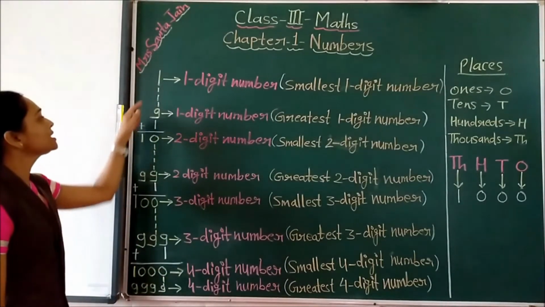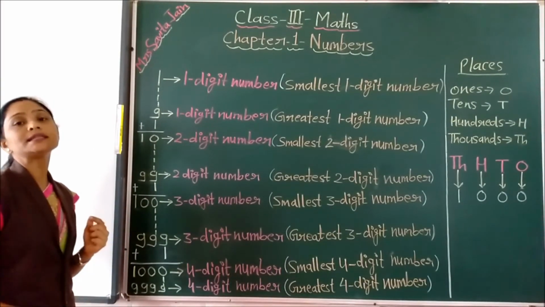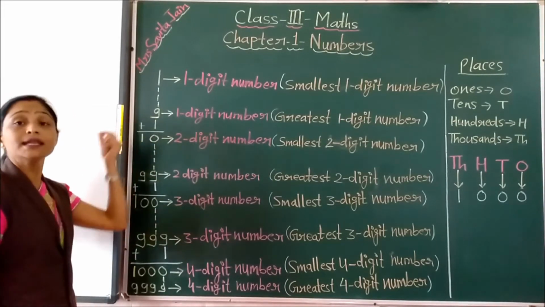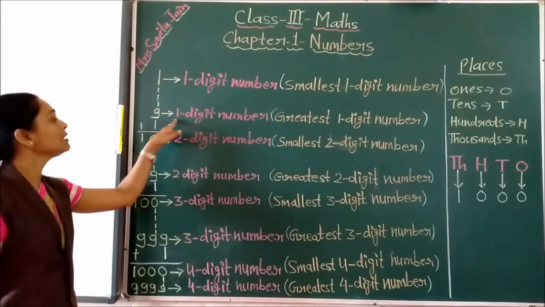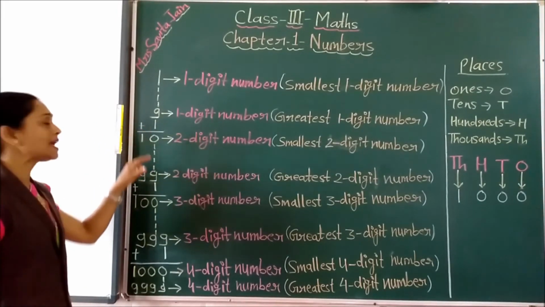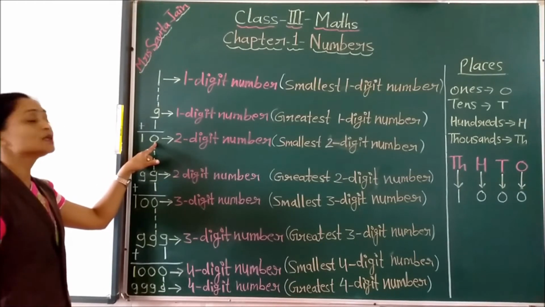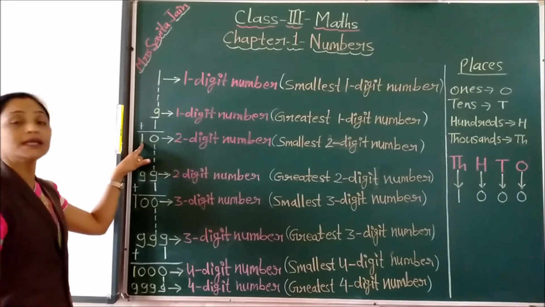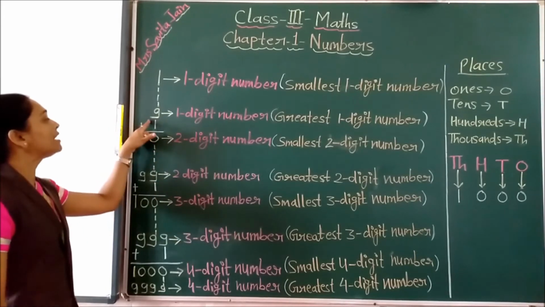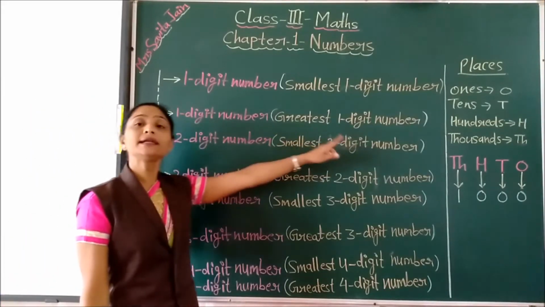Now see, if we add 1 in this and we continue adding 1, 1, 1, then we will get 2, 3, 4, 5, 6, 7, 8 and 9. Till 9 we are getting all 1-digit numbers. But as we add 1 to this 9, what are we getting? We are getting 10. And you can see here, this is a 2-digit number, 1 and 0. Here you can see 2 digits are there. So this is a 2-digit number. It means after 9 there is no 1-digit number. It means this 9 is the greatest 1-digit number.